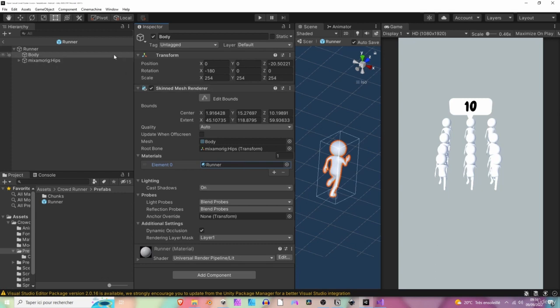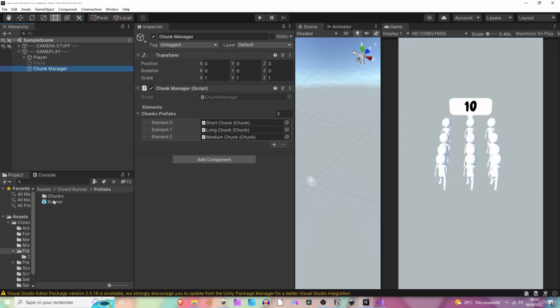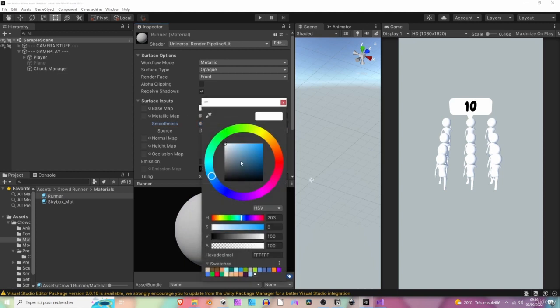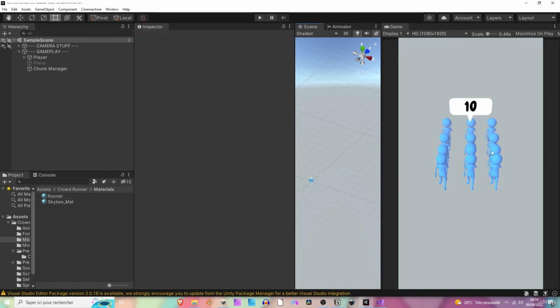Perfect. Now we can go back to our hierarchy and you can notice that if you change any property on the runner material, it automatically changes the material of all of our runners. Perfect. So let's color them maybe bluish. And it's not clear enough here because we still have a lighting thing that we did not talk about.